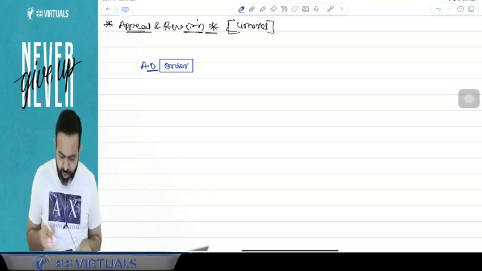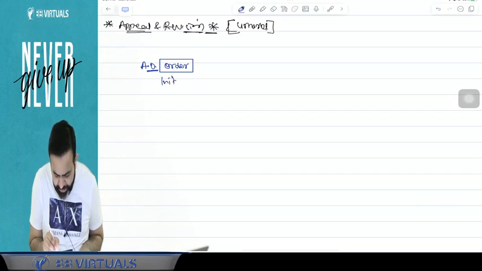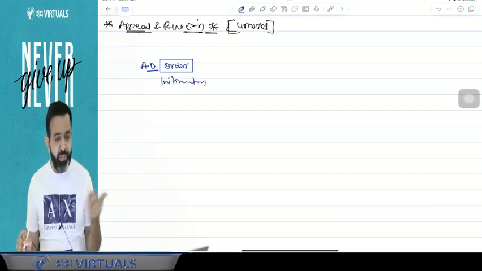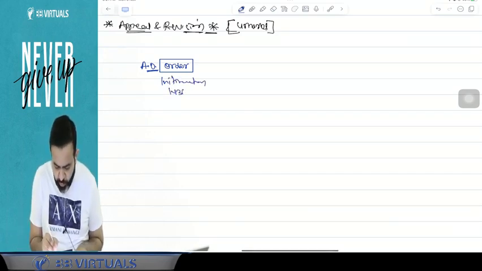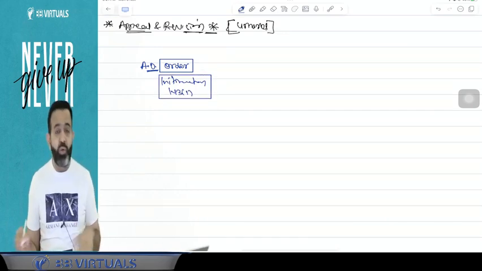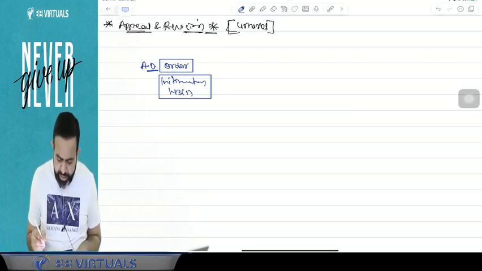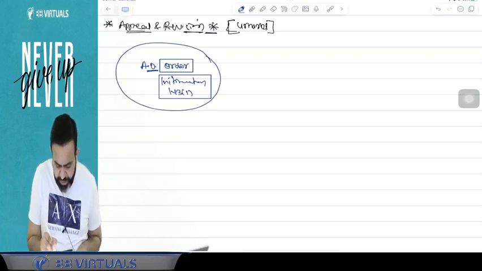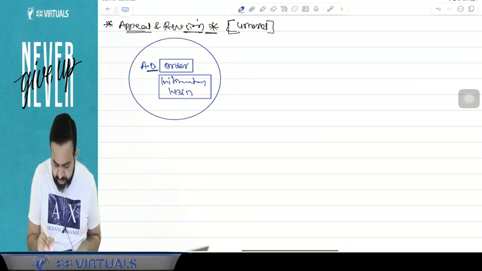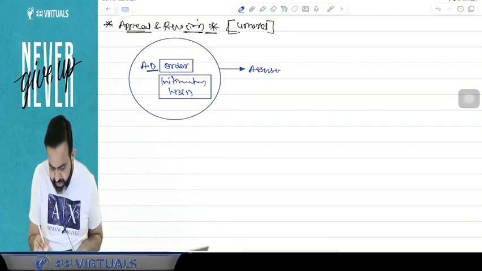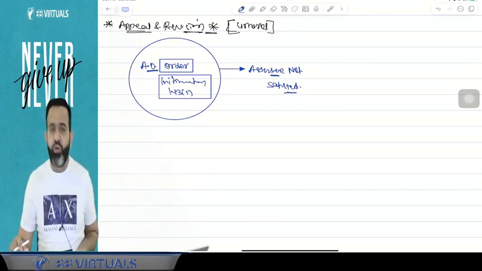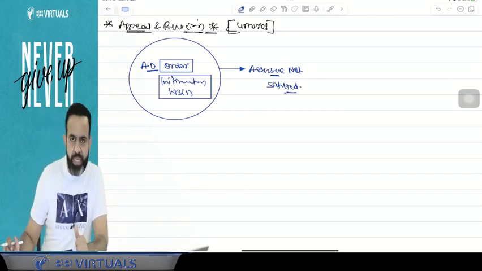Or suppose the AO has generated any intimation, either the 143(1) normal intimation or a TDS TCS intimation. If the assessee is not satisfied with the order or intimation of the assessing officer, then the assessee can file the appeal.